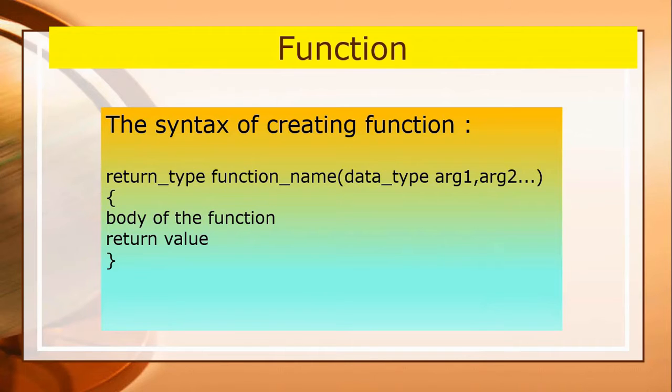Then the open curly brace indicates the opening of the definition section of the function body, that is called the body of the function, and you have to return the value also, and the close curly brace indicates the end of the body of the function.